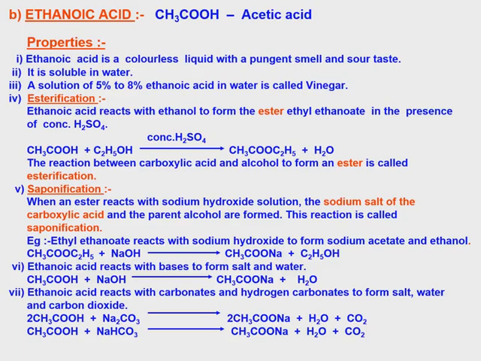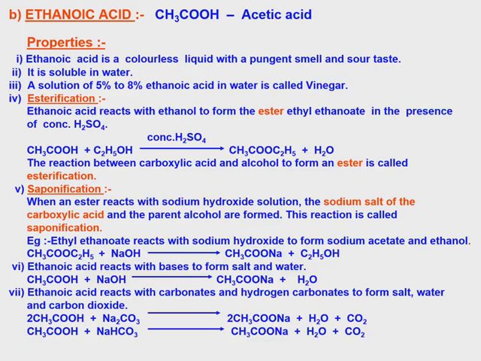Next, esterification. Ethanoic acid reacts with ethanol to form the ester ethyl ethanoate in the presence of concentrated sulfuric acid. So the reaction of an organic acid and alcohol produces an ester. CH3COOH plus C2H5OH gives CH3COOC2H5 and H2O.